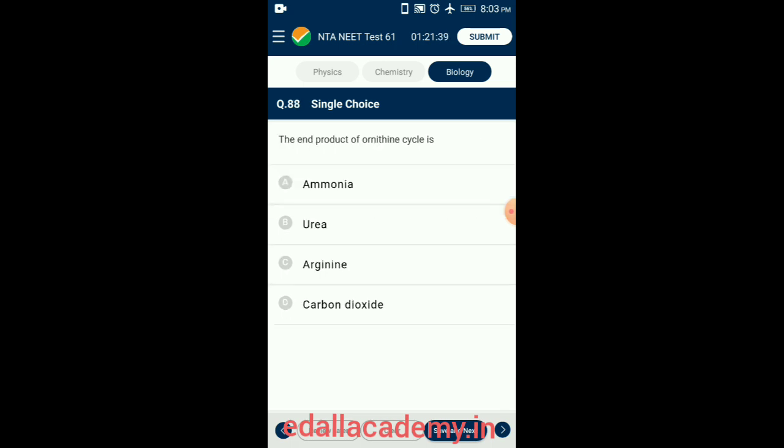Question number 88. The end product of ornithine cycle is urea. The entire process of the ornithine cycle converts two amino groups, one from NH4 and another one from Asp, and a carbon atom from bicarbonate to the relatively non-toxic excretion product urea at the cost of 4 high energy phosphate bonds. To enter the cycle, ammonia is converted to carbamoyl phosphate. So the end product of ornithine cycle is urea. So the correct option is B.